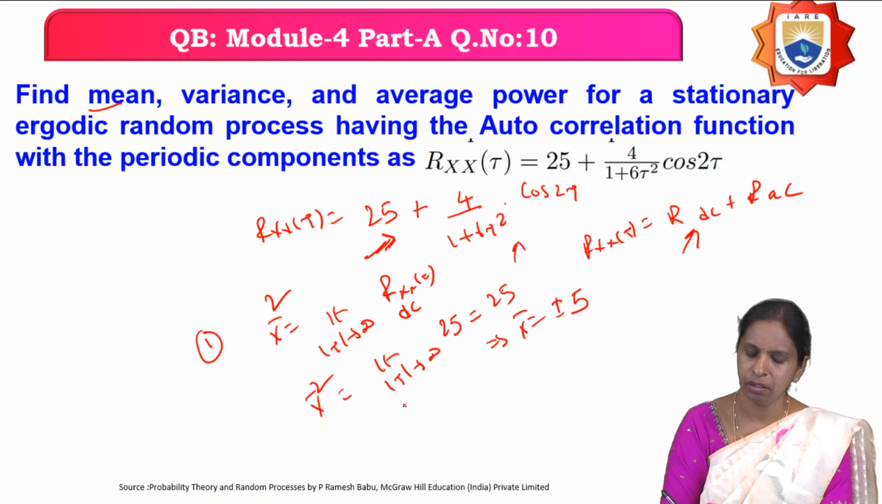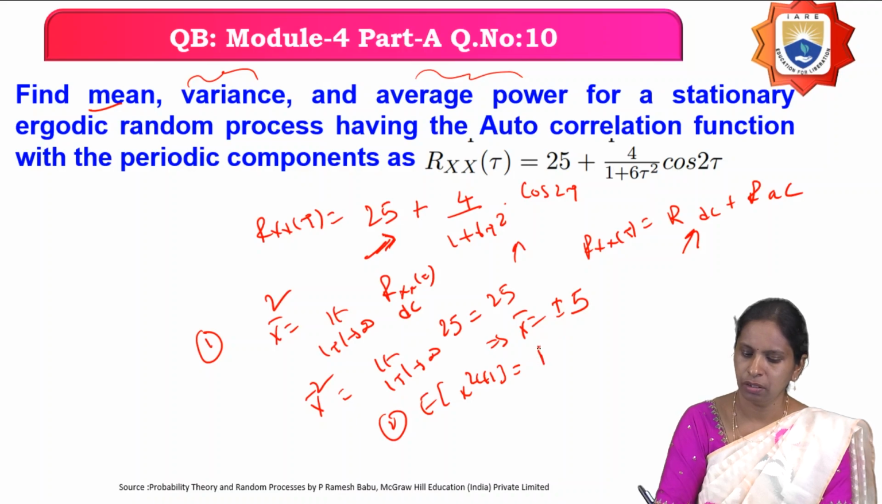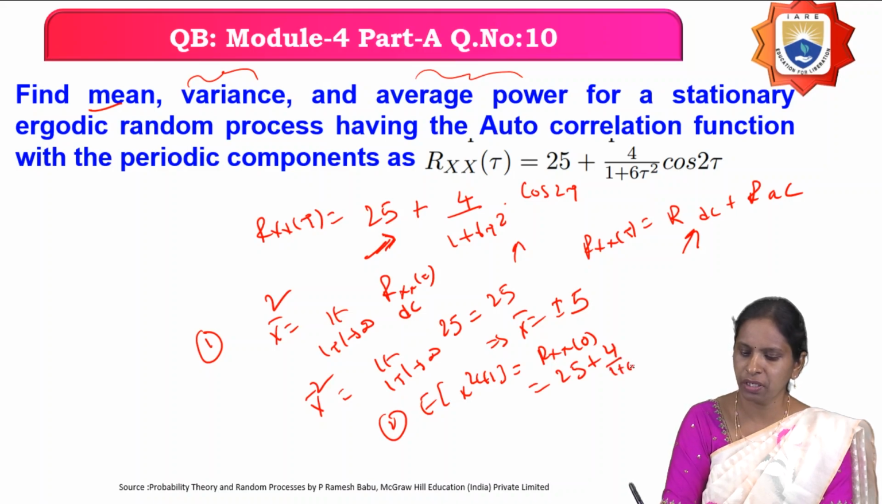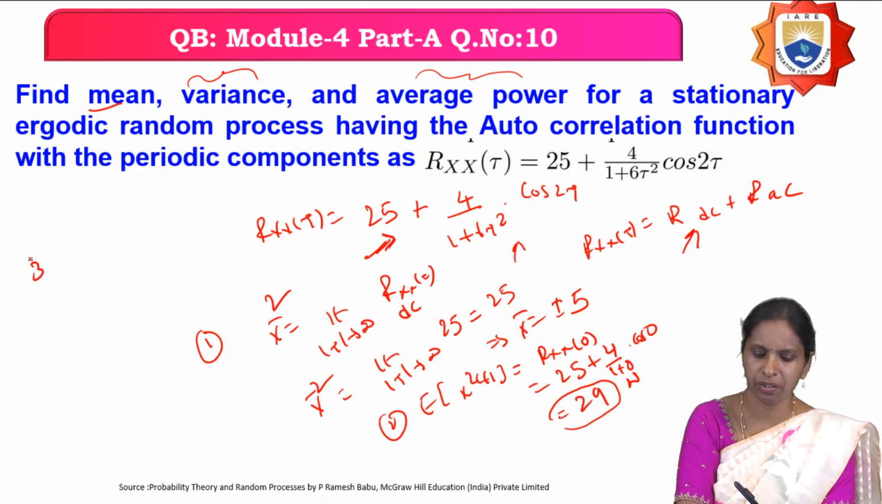Next, what is the variance? Before finding the variance, first find out the average power. What is average power? Expectation of X square of t, which is equal to Rxx of 0. What is Rxx of 0? 25 plus 4 by 1 plus 0 into cos 0. That is nothing but 29. Therefore, the average power is 29 watts.